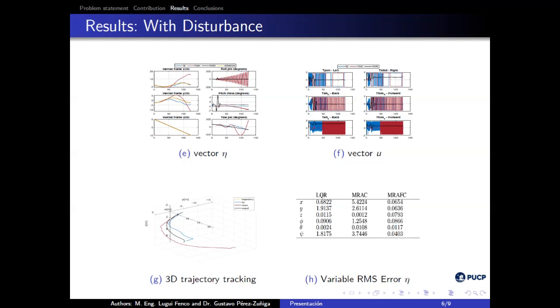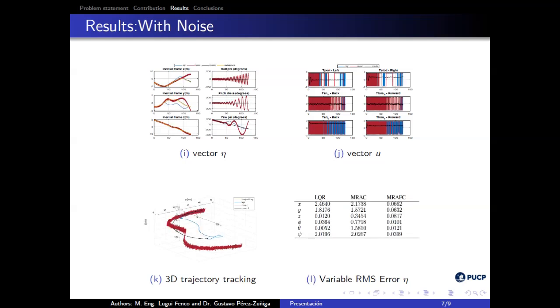Image E shows the results for the ETA vector, observing now that the instability is for the LQR and MRAC controllers, while the MRAFC controller manages to converge without problems to the desired trajectory. Image F shows the time response of the output vector, observing now the chattering effect in both controllers, LQR and MRAC. Image G now shows that the only one that converges to the trajectory is the MRAFC controller, and this is supported by the quantitative analysis of image H through the RMSE performance indicator.